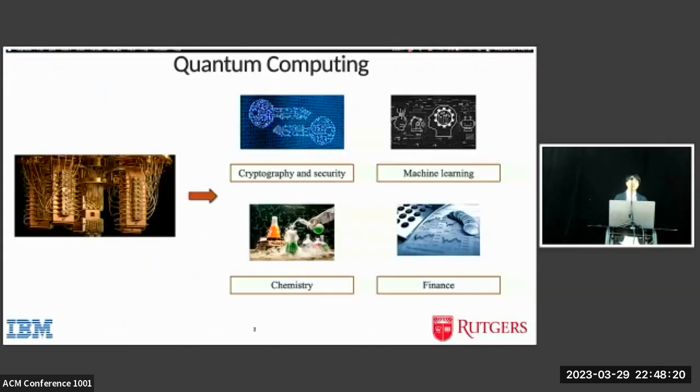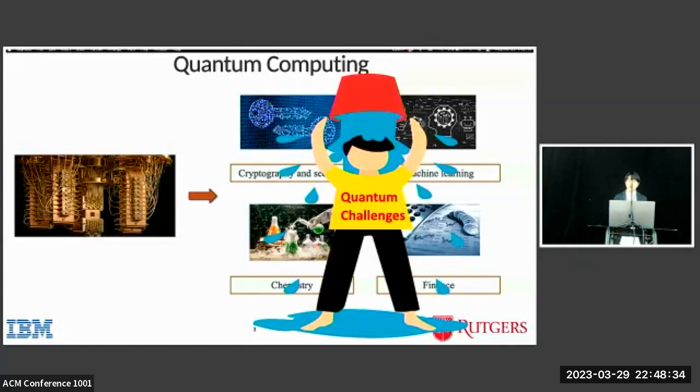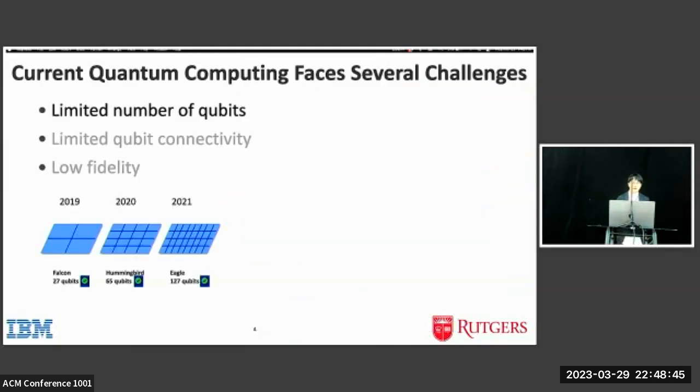So today, quantum computing has potential to solve many problems that are impossible for classical computers to solve. It could lead to breakthroughs in many fields like security, chemistry, drug discovery, machine learning, and optimization problems. However, we are still facing many technical and theoretical challenges. We need to overcome those challenges to reach the full potential of quantum computing. One of the challenges is the limited number of qubits.